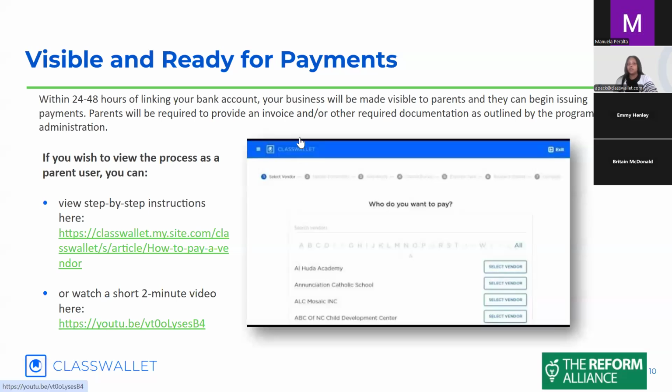Within 24 to 48 hours of linking your bank account, your business will be made visible to the parents. Once you complete this and the students get the funding, they'll be able to go in here and see your school, and then they can begin issuing payments. That's also where they would upload that invoice or any other required documentation. We also have additional videos, including one on what the parents would see.